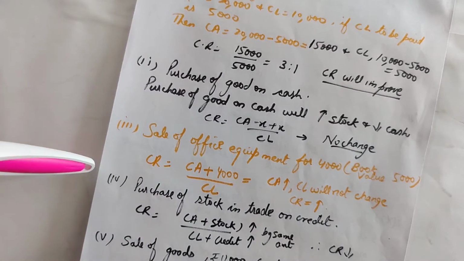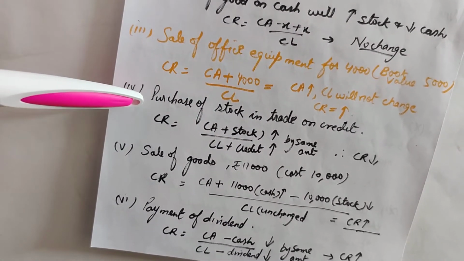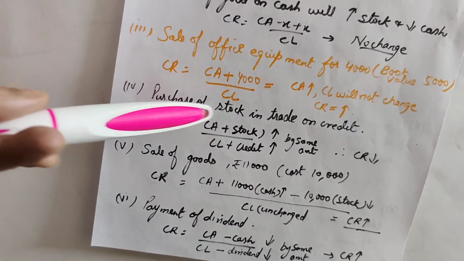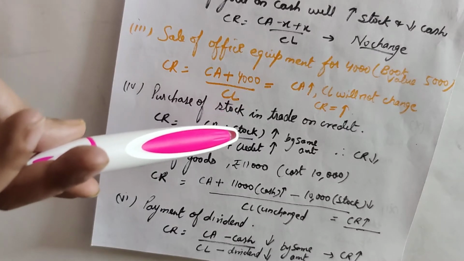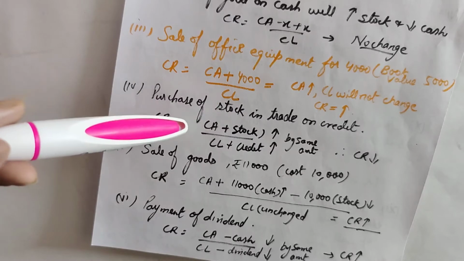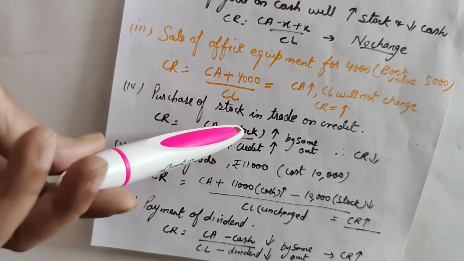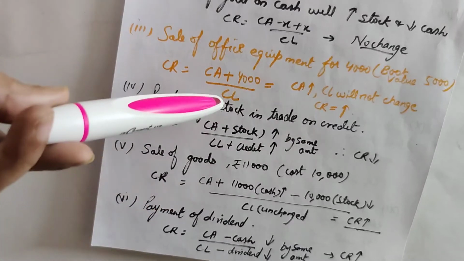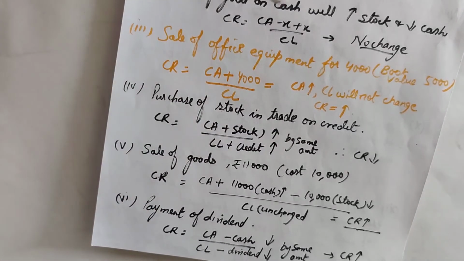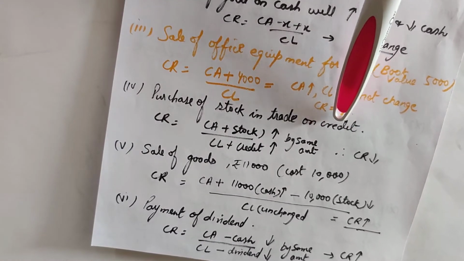Let's take up the next case, purchase of stock in trade on credit. Purchase of stock means inventory will increase, and we know that inventory or stock is part of current assets. So current assets plus stock, or X plus x. But since the stock is not purchased on cash but on credit, current liability will also increase.